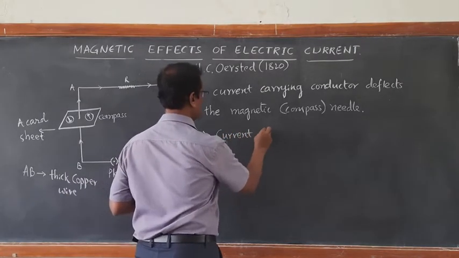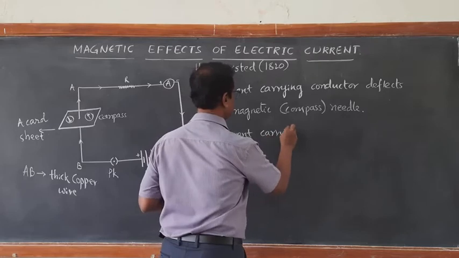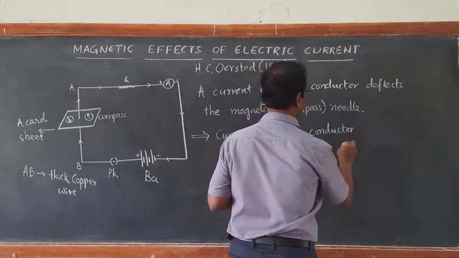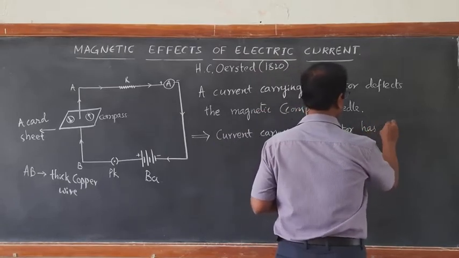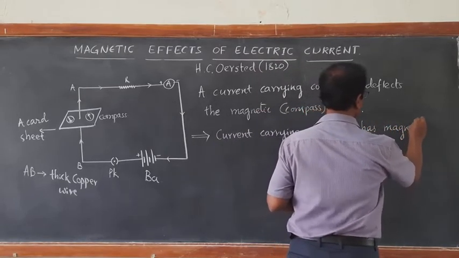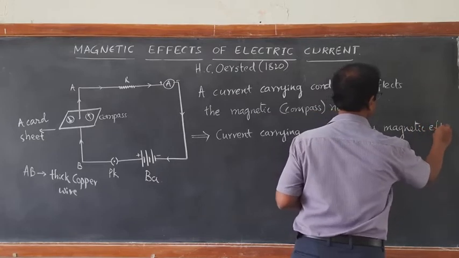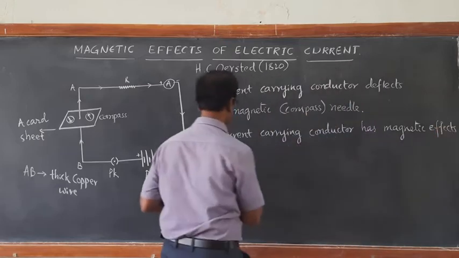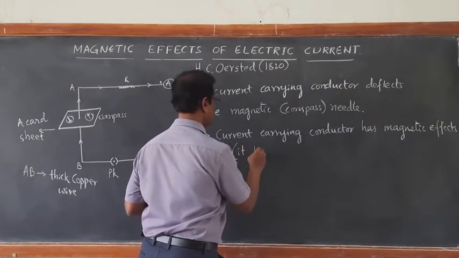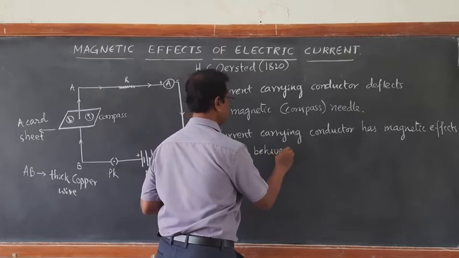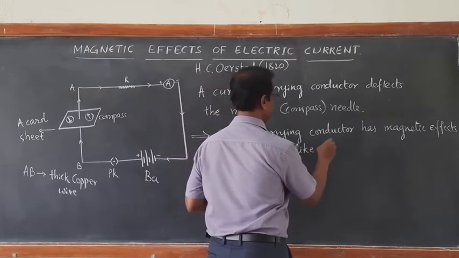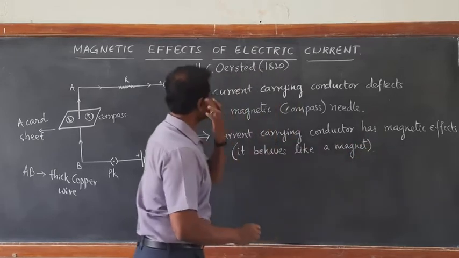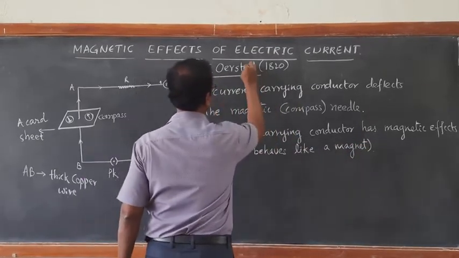The current carrying conductor has magnetic effects. Magnetic effects means what? It behaves like a magnet. This was first found out by Hans Christian Ørsted.